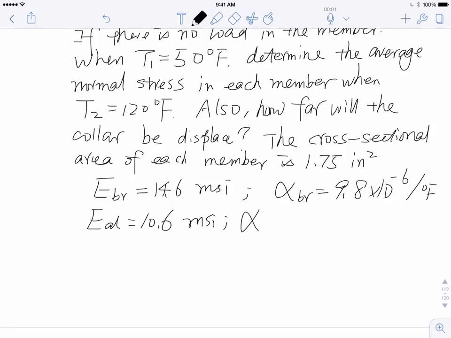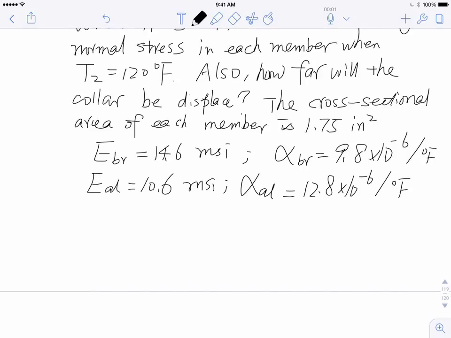Alpha aluminum is 12.8 times 10 to the minus 6 per degree Fahrenheit.